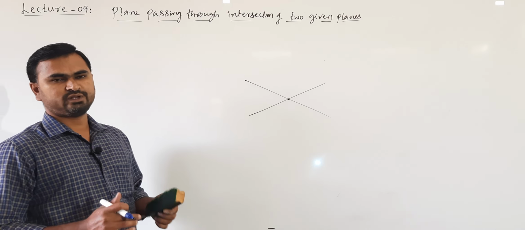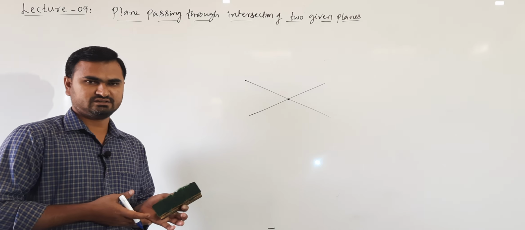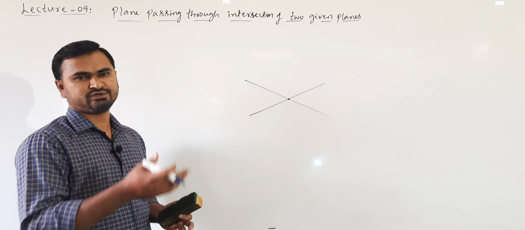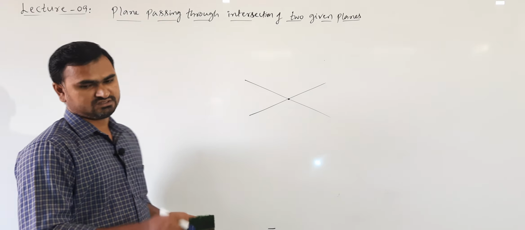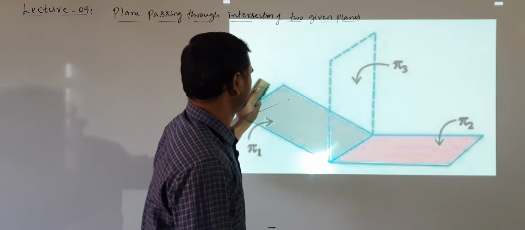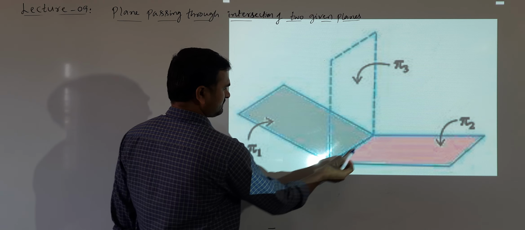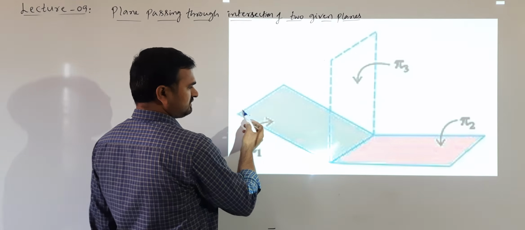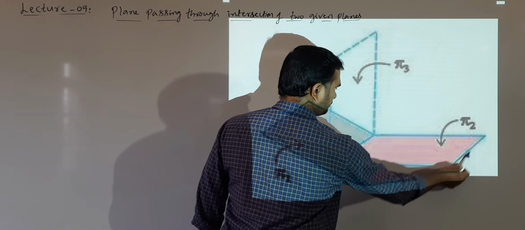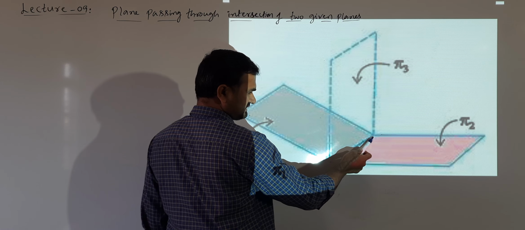This is about a line. Whereas if planes are intersecting, at how many points will they intersect? They will intersect at an infinite number of points. See here, this is one plane, the first plane, and this is the second plane, pi 2. Now these two planes are intersecting at these points.